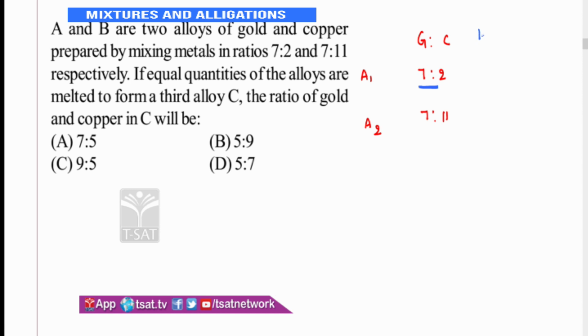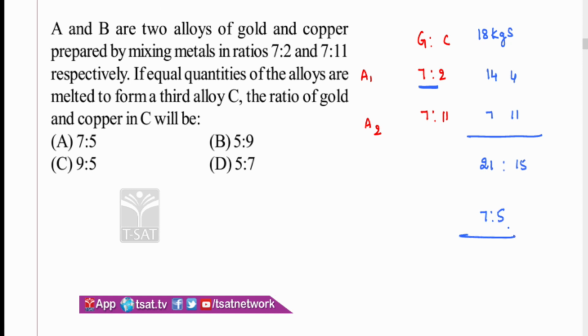I am taking 18 kgs. If I take 18 kgs, tell me how much gold is there in this. 9 parts is 18 means each part is 2 kg. Here 7 parts, 7 2s are 14. I am dividing 18 in the ratio 7:2. How do I divide it? There are totally 9 parts. 9 parts is 18 means each part is how much? Each part is 2 kg. So 7 parts becomes 14 kg, 2 parts become 4 kg. Here 18 parts is 18 kg, therefore each part is 1 only. So 7 parts is 7, 11 parts is 11. I would say gold is 21, copper is 15. Directly you get the ratio 7:5.